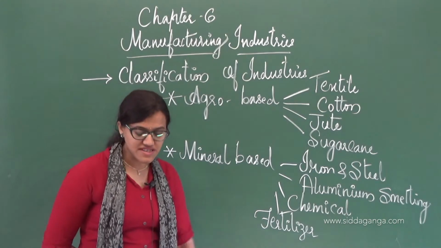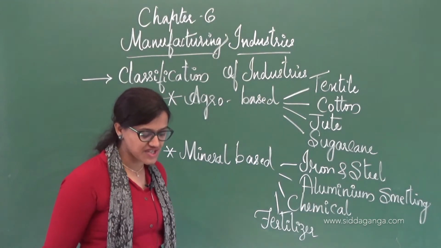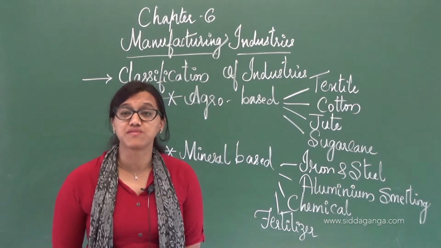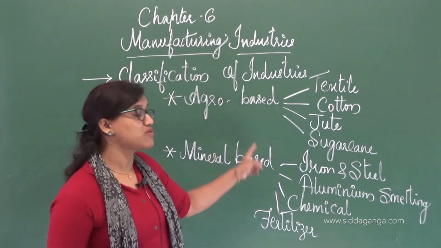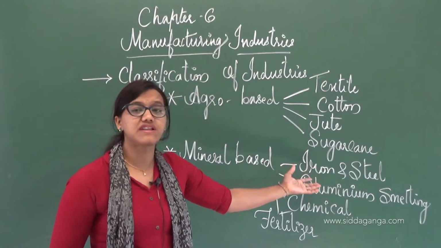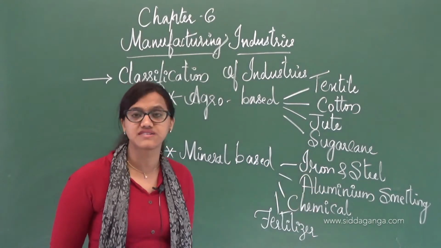The very first is the iron and steel industry. As you all know, iron and steel are very important. Even for agro-based industries, these are important, because most of the materials needed, the machines and all, are produced by the iron and steel industries.